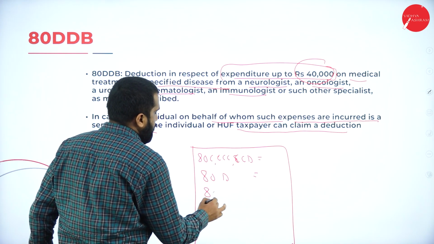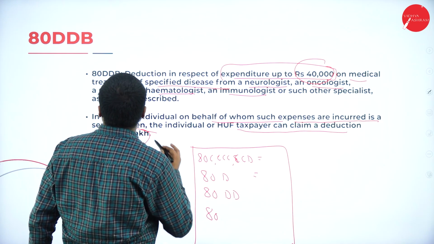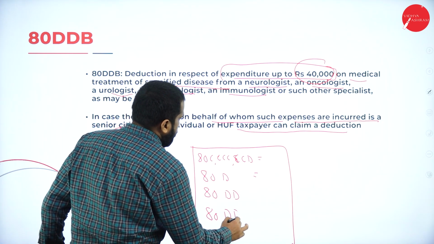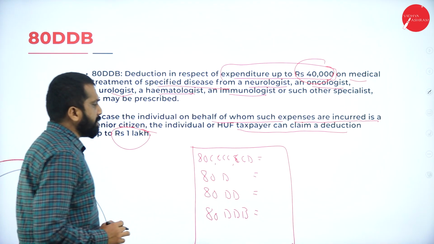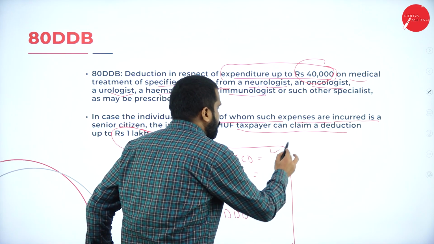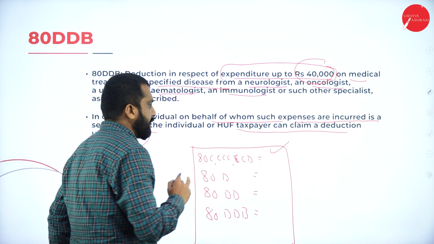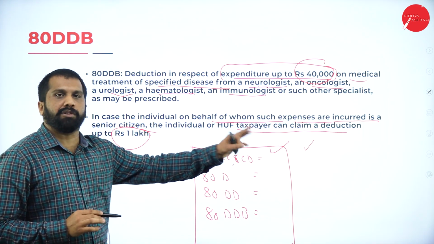Third, 80DD. Fourth, 80DDB. You are supposed to write what this is for, and what is the limit.